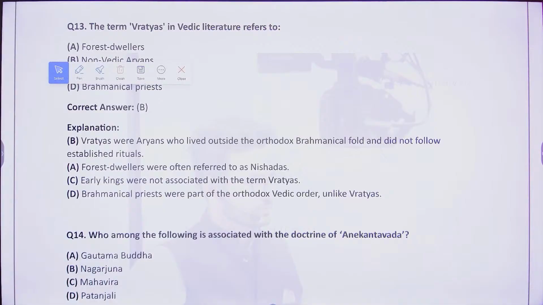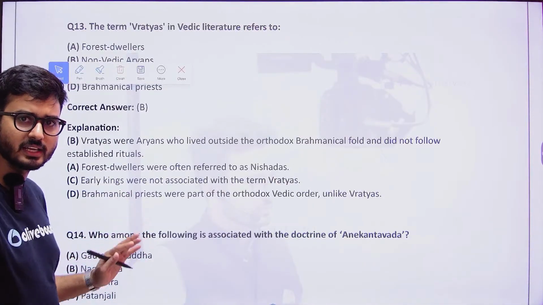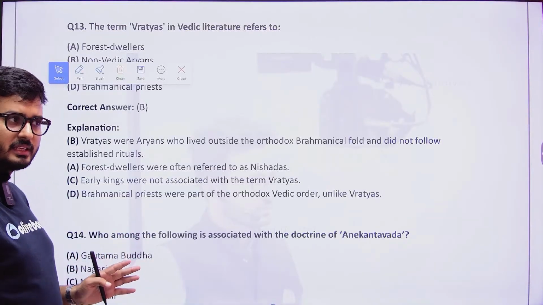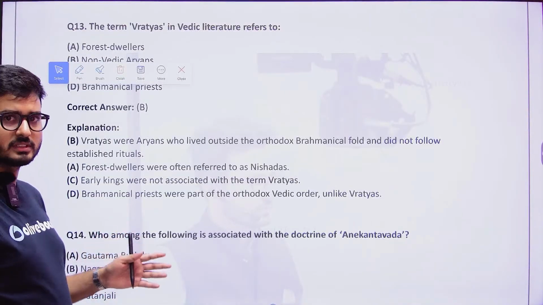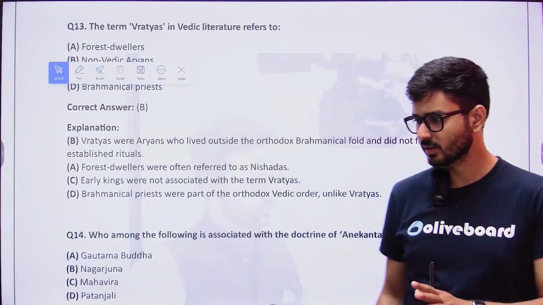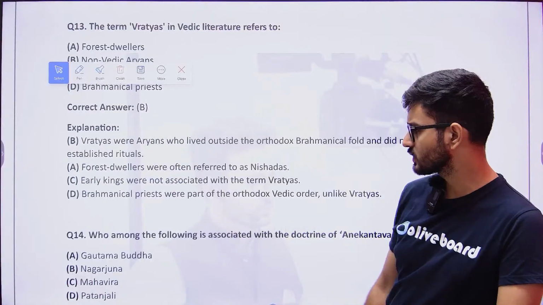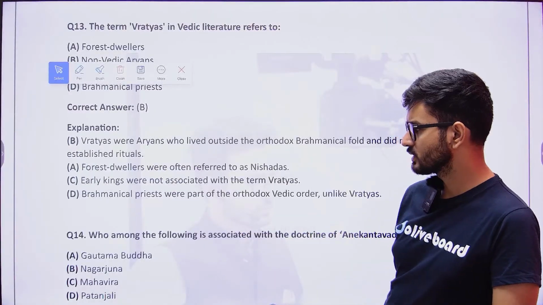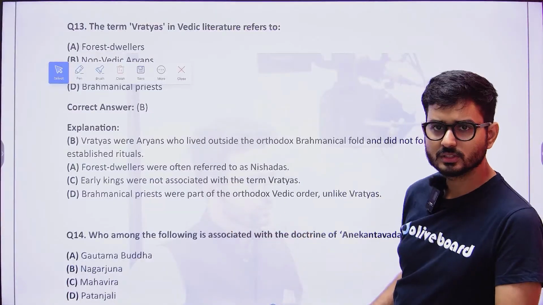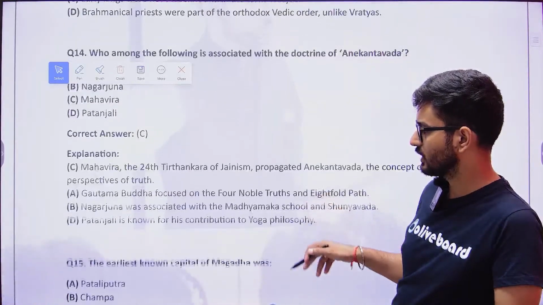Okay, the multiple truth theory. From the word itself, Anekantavada and Syadvada are the theories associated with Jainism, and they mean that not one thing is always the right answer. There are multiple truths for one particular thing. So the answer is going to be Mahavira, because it was associated with Jainism. Gautam Buddha was Buddhism, Nagarjuna was also Buddhist, Patanjali was Brahminical, and Mahavira was Jain. So this doctrine is going to be the Jain doctrine.